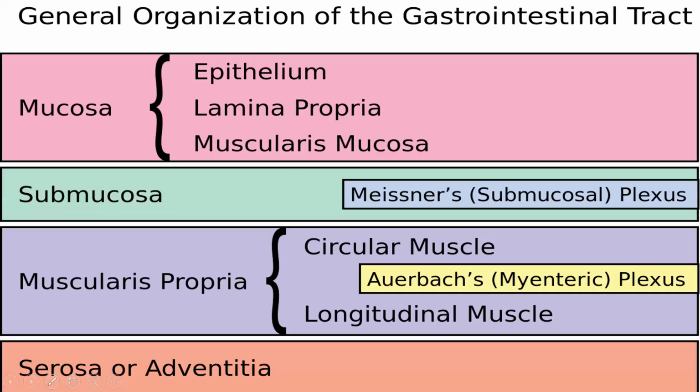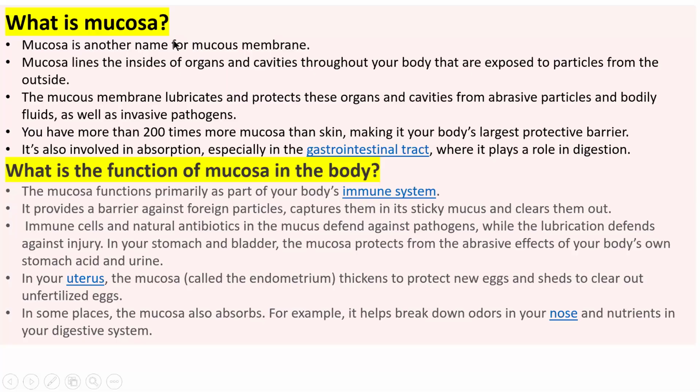So these are the layers of the mucosa. Mucosa is another name for mucous membrane. It lines the inside of organs and cavities throughout your body, and it is exposed to particles from the outside.